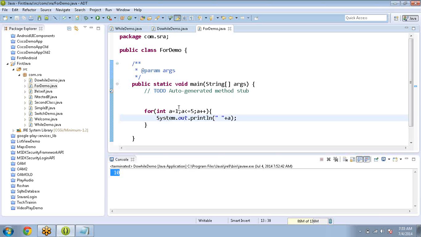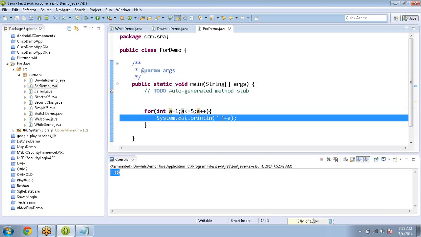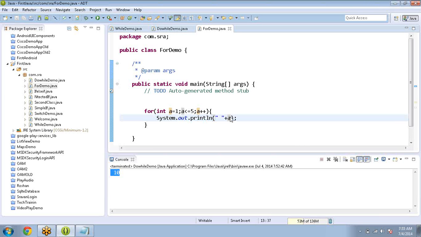So here, first what will happen? First initialize the value of a, so a is 1. Next check the condition. If the condition is true, execute the statement, so the statement prints a is 1.